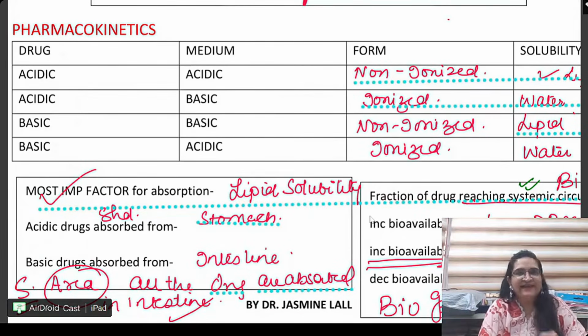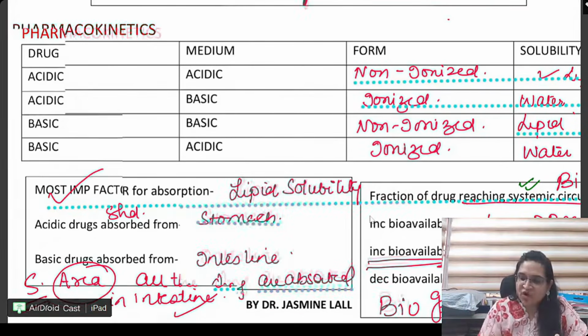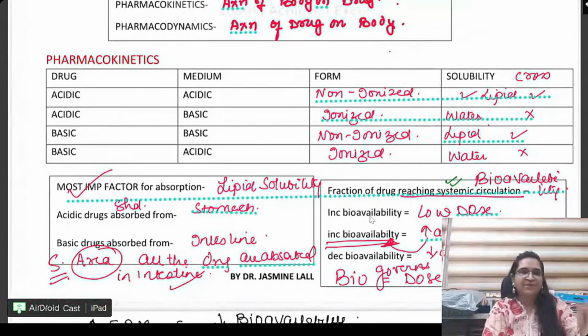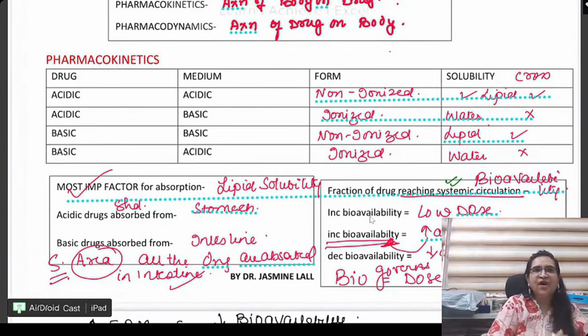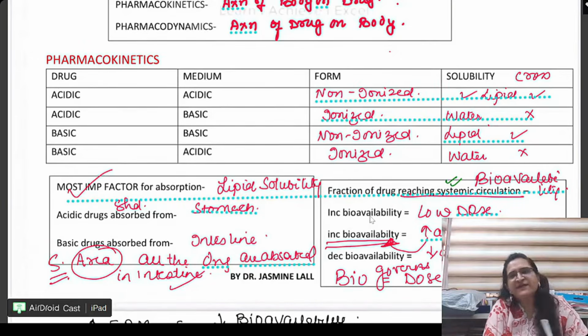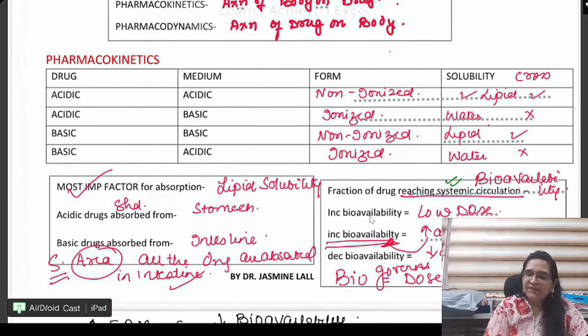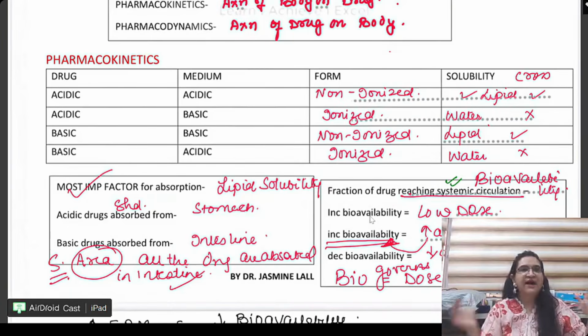Now, you all know any drug is absorbed in ionized form or non-ionized form. Because you have already read pharmacokinetics, please tell me, is any drug absorbed in ionized form or non-ionized form? Yes, non-ionized. So beta, please remember this is a rule: the non-ionized drug is absorbed and the ionized form is not absorbed. Right? Now let us play a quiz-like thing.